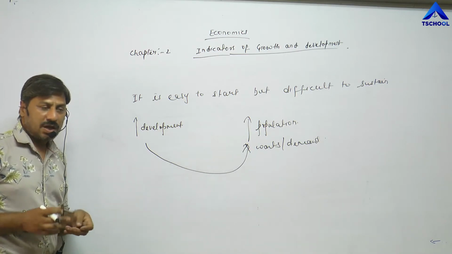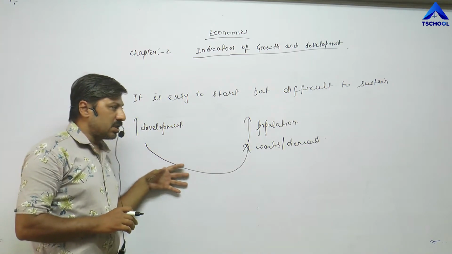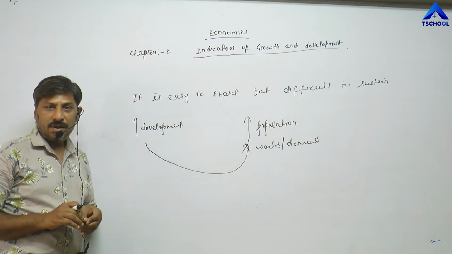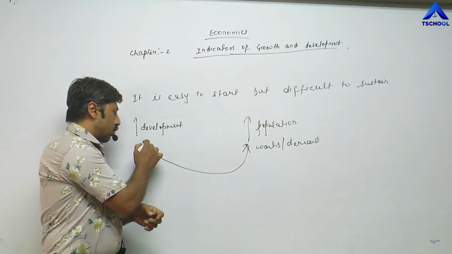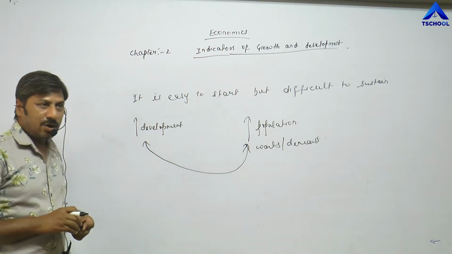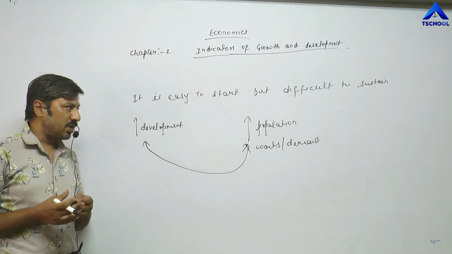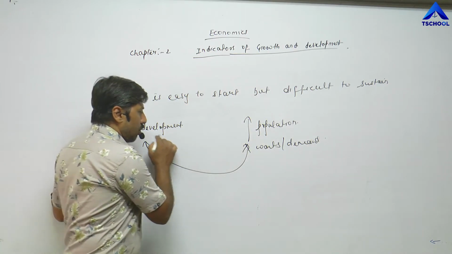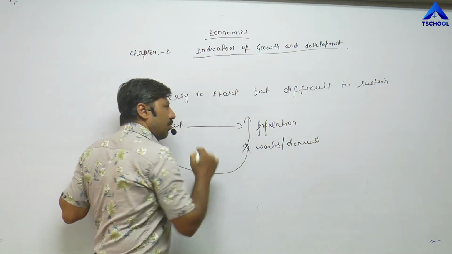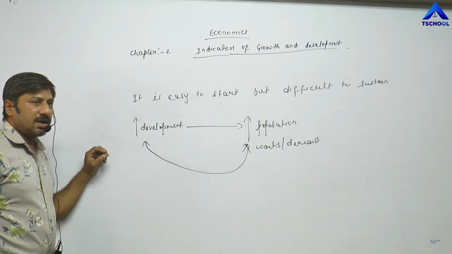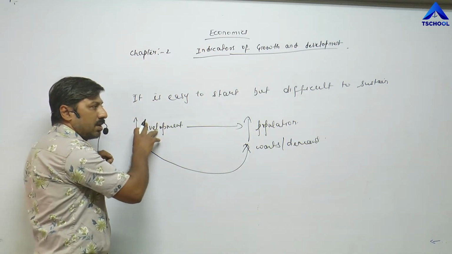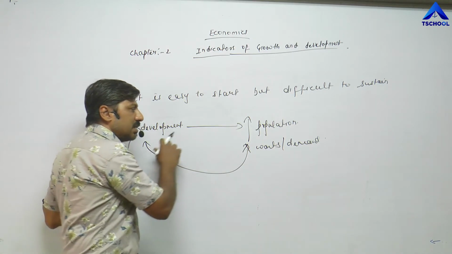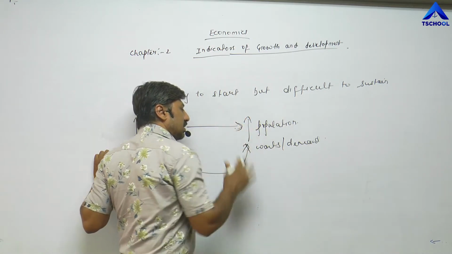For example, nowadays the whole world is passing through the crisis of coronavirus. We are talking about our economy, so India had to utilize all the available funds against the coronavirus. Instead of using those funds for development, we have to utilize all these funds against the coronavirus disease.